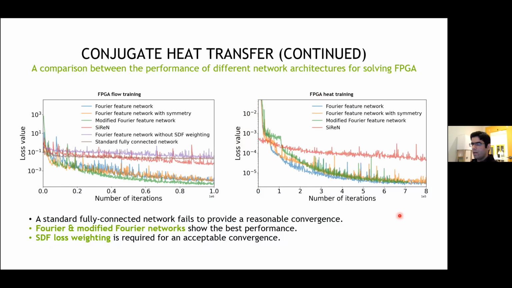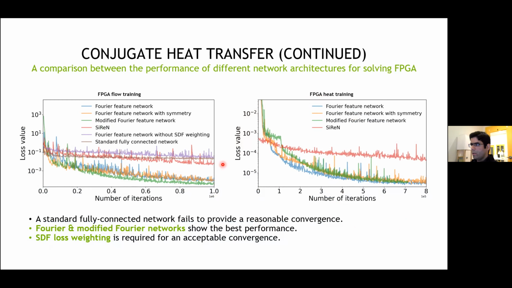We have also solved this conjugate heat transfer problem with Fourier feature network and modified Fourier feature networks, as well as Siren. The results are shown here for the loss curves. In this example, Fourier network and modified Fourier networks are showing better convergence compared to the other architectures.